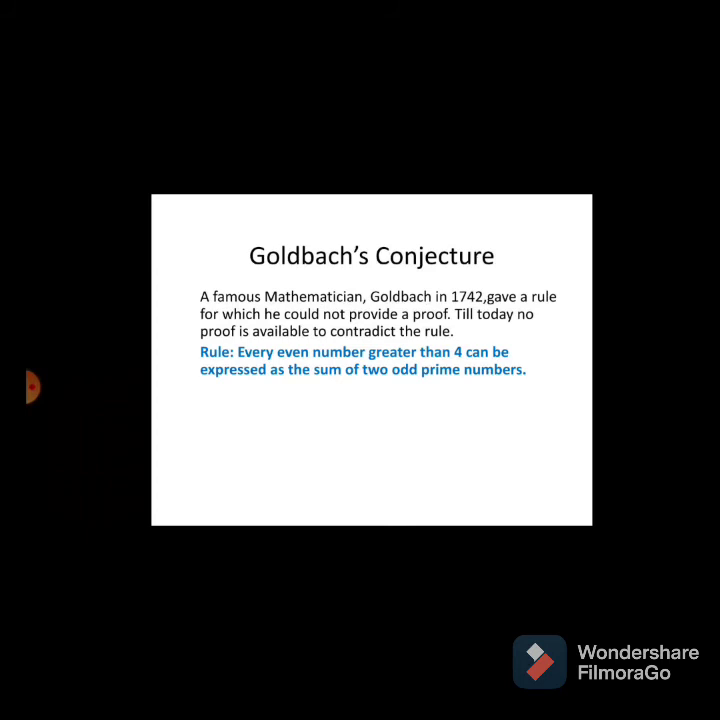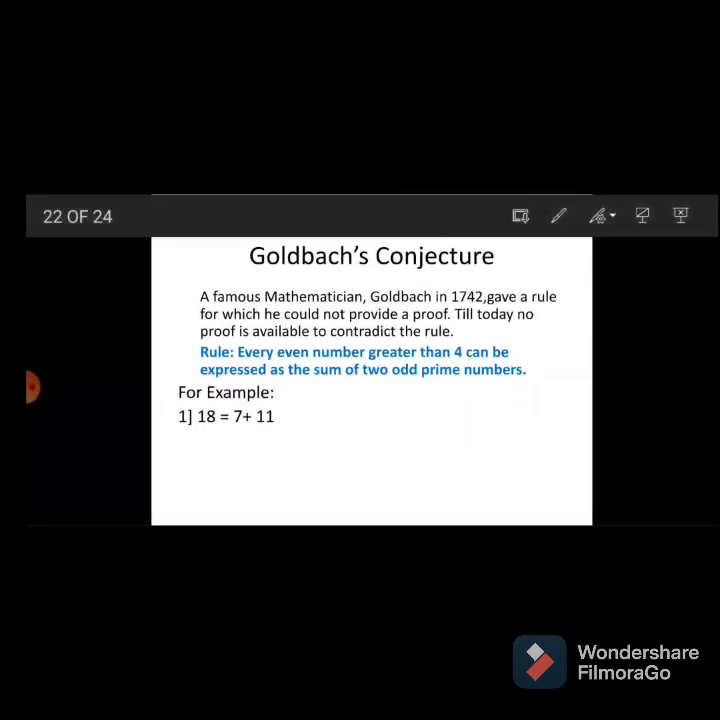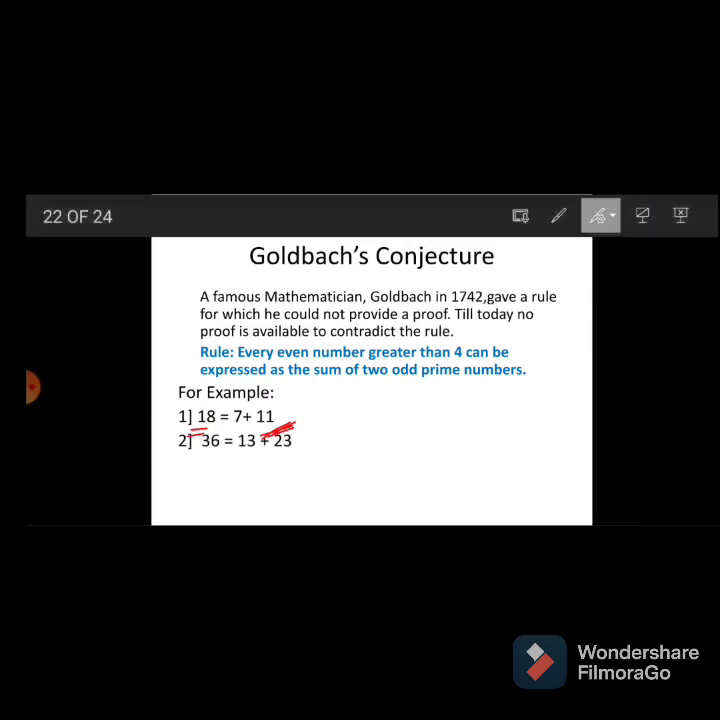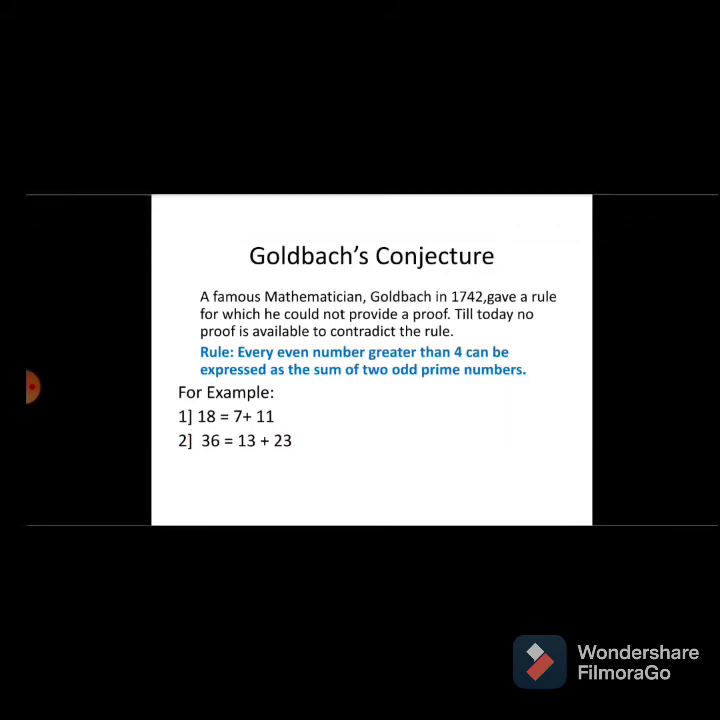Every even number greater than 4, any even number you take which will be greater than 4, suppose 18, we can express this number as the sum of two odd prime numbers, means the addition of two prime numbers gives us one even number. Like this, second example, 36 is equal to 13 plus 23. Next example, 126 is equal to 59 plus 67. Okay.